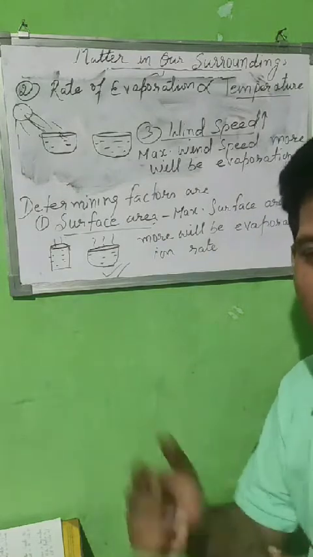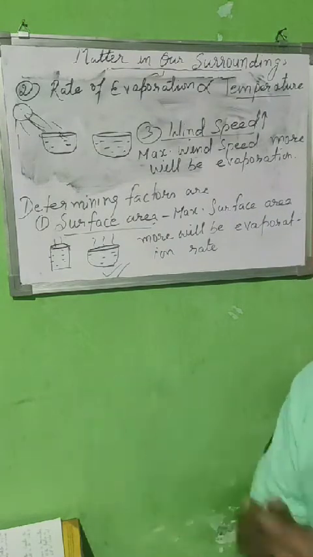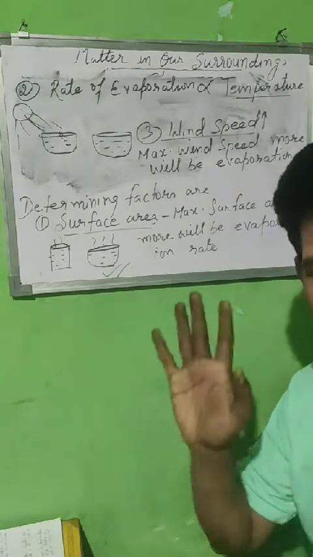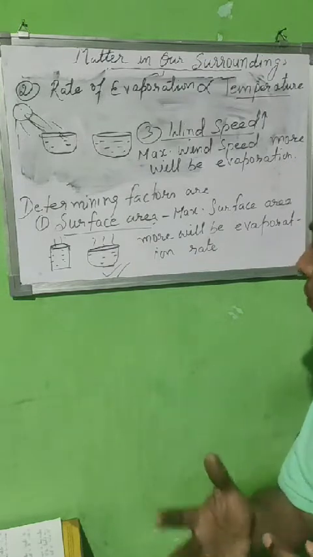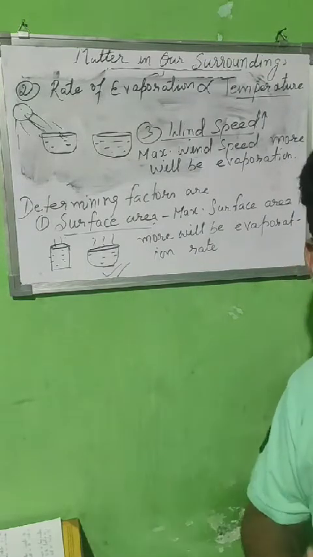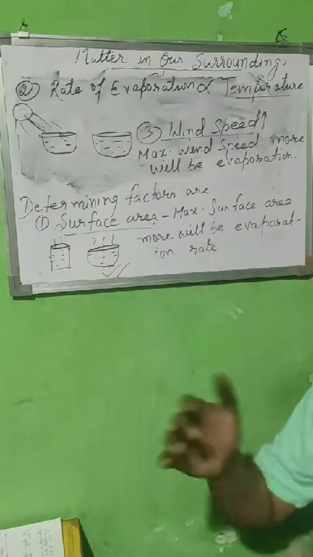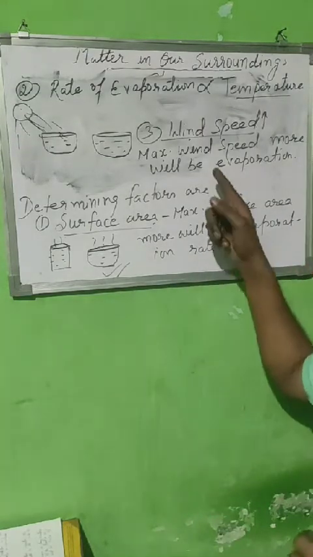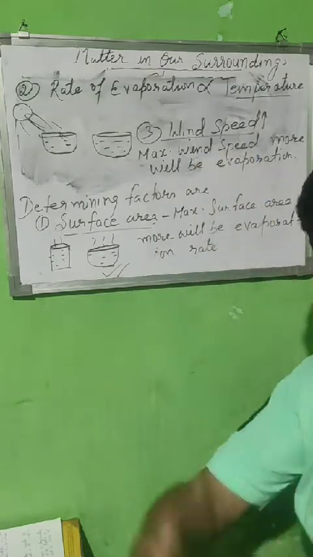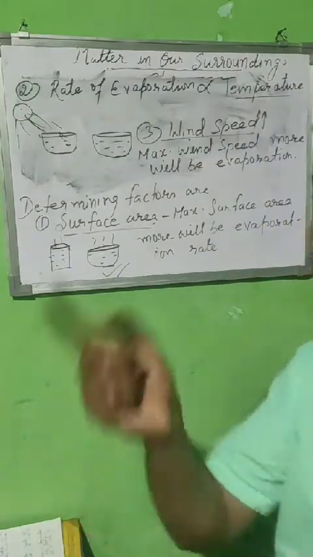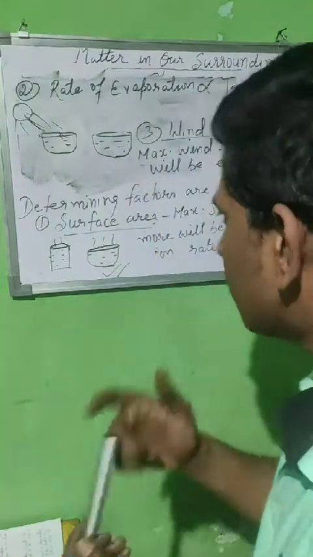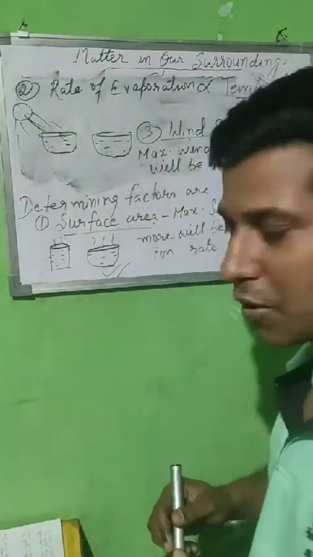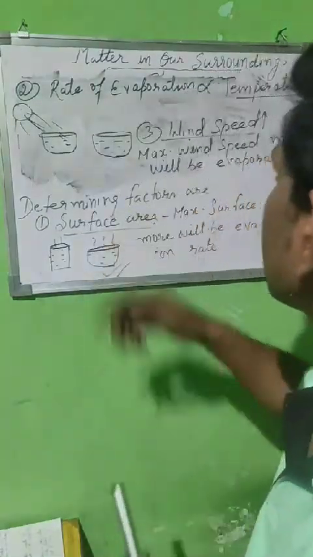After half an hour or nearly 1 hour, you go and find out which one has dried. Definitely the uniform that you kept under the running fan. What is the reason? The reason is that wind speed enhances the rate of evaporation, and that made your uniform dry. So wind speed is also important regarding evaporation.